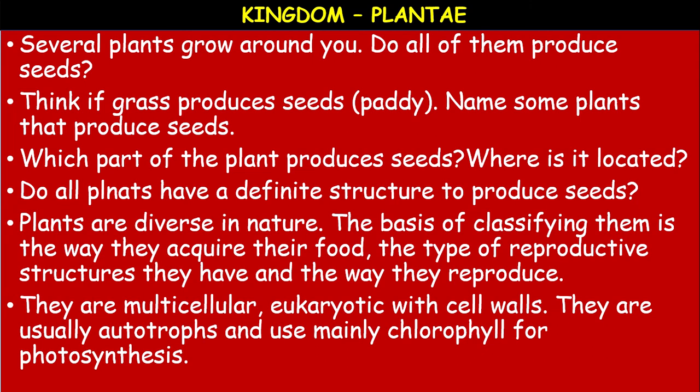All plants are multicellular, eukaryotic with cell walls. They are usually autotrophs and use mainly chlorophyll for photosynthesis. There is a green pigment present in the cells, which synthesizes the food material by a process called photosynthesis. So that's why they are autotrophic in nature. They synthesize their own food.